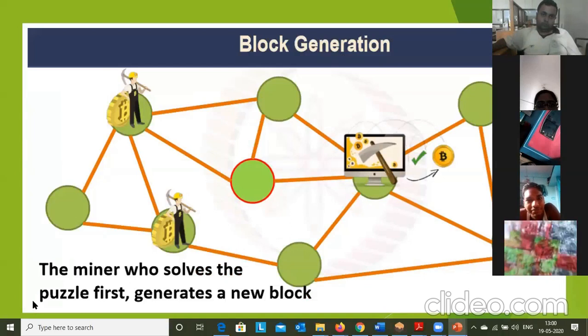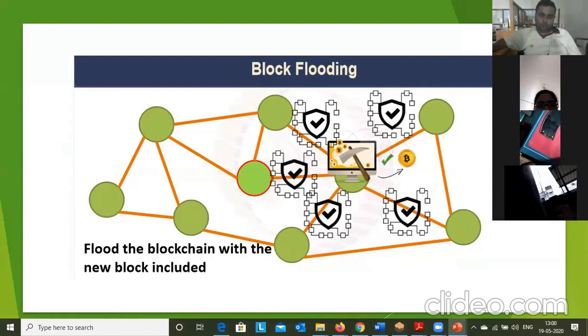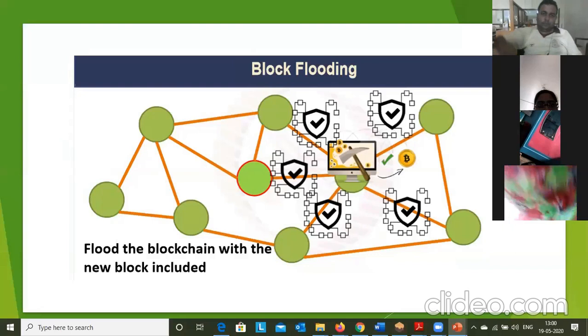The miner who solves the puzzle first will add the block into the blockchain. After the miner finds a new block, it will be flooded, so you broadcast that transaction to the other nodes in the blockchain network. That is, flood the transaction with the new block included.